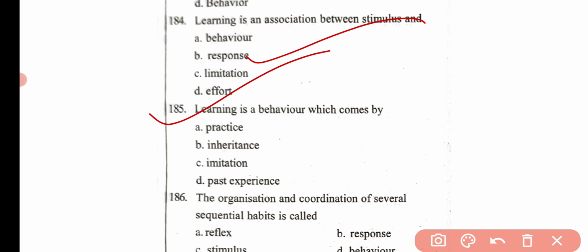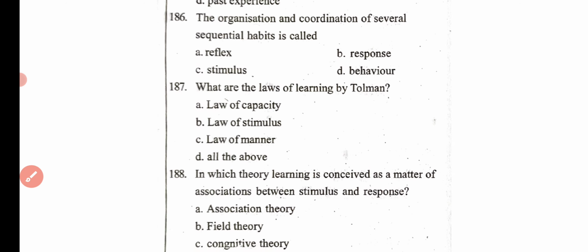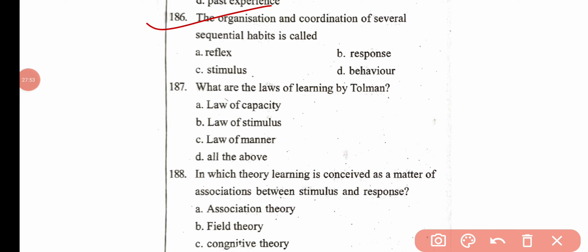Then the next question is, learning is a behavior which comes by practice, inheritance, imitation, and past experience. Here the correct answer is option A, that is practice. Then the next question is, the organization and coordination of several sequential habits is called reflex, response, stimulus, and behavior. Here the correct answer is option D, that is behavior.